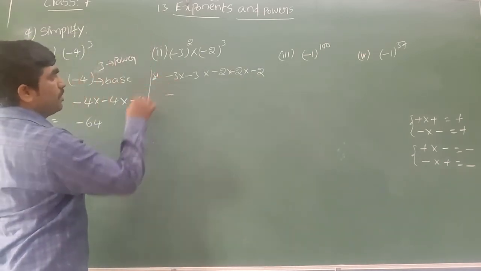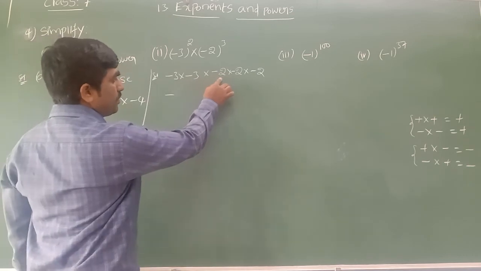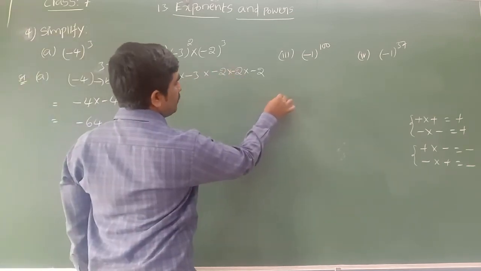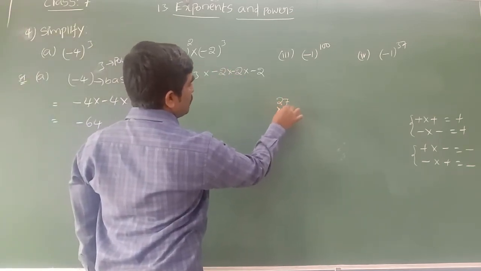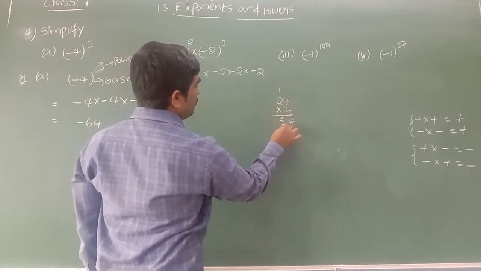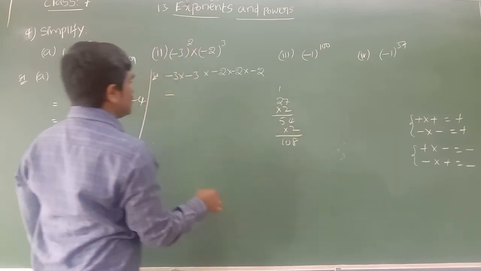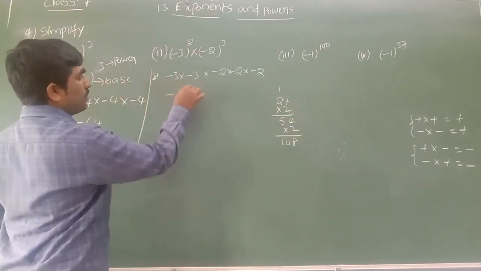So finally the result is what? Minus. 3 3s are 9, 9 3s are 27, 27 into 2: 2 7s are 14, 2 2s are 4 plus 1, 54 into again 2, 2 4s are 8, 2 5s are 10. So the result is minus 108.